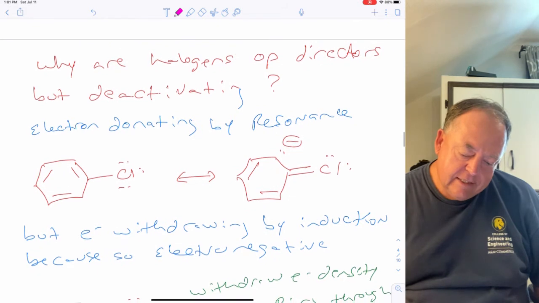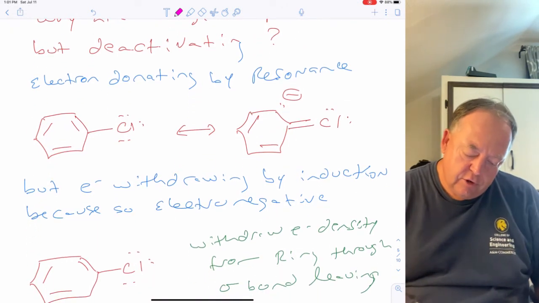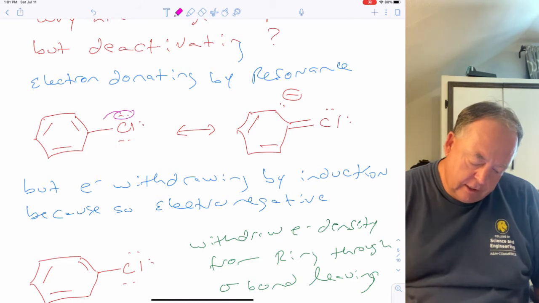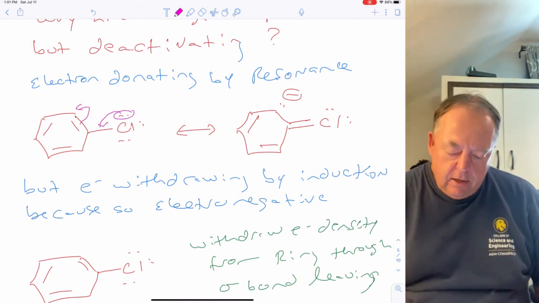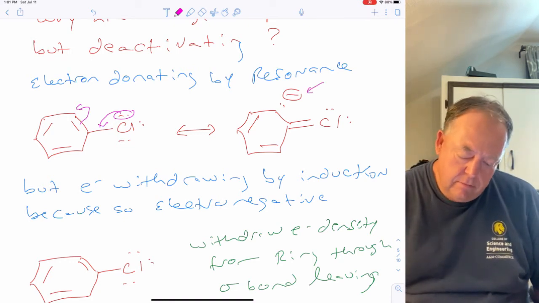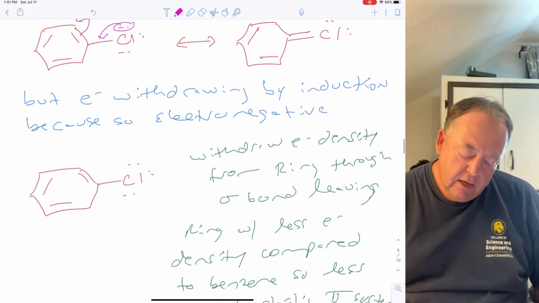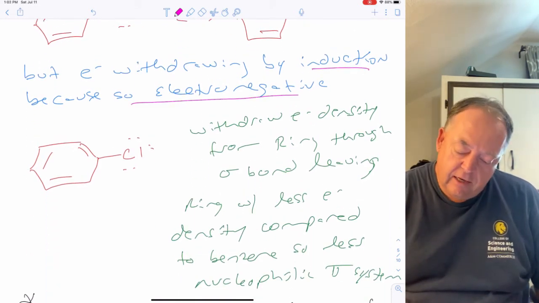Okay, so why are halogens OP directors but deactivating? So they're electron donating by resonance, right? You can take a lone pair and push electron density into the ring. And so that's going to make this an OP director, but they're electron withdrawing by induction because they're very electronegative.